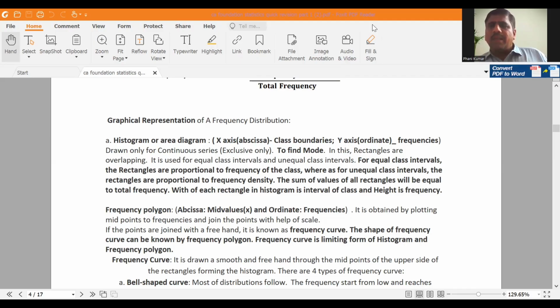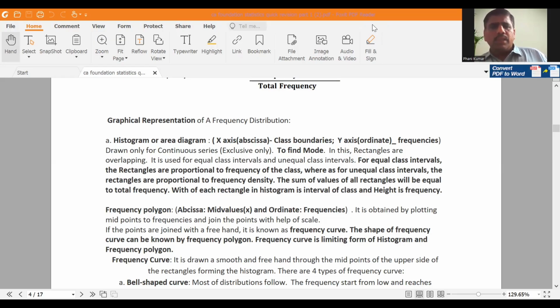In a histogram, rectangles are drawn. Bar diagram also uses rectangles, but there is a gap between rectangles in a bar diagram. But in a histogram, there will be no gap; all the rectangles will be overlapping. Histogram is drawn for equal class width or also unequal class width. Unequal class width should be converted to equal class width. Then you can draw the histogram.